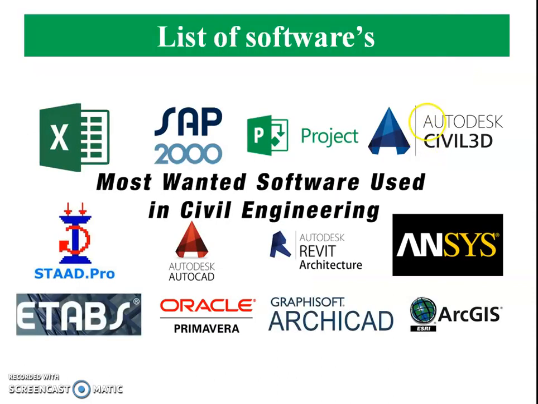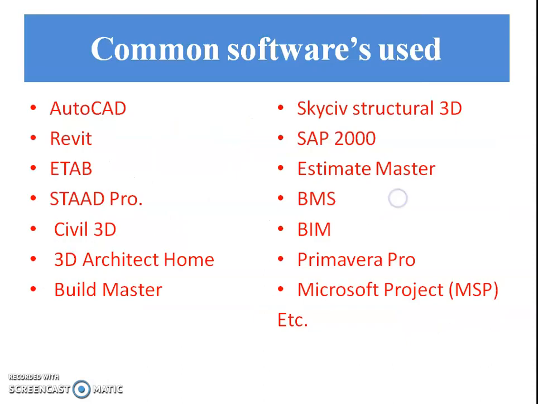These are the list of software used in civil engineering. Common software used. The first software is AutoCAD. With the help of AutoCAD, we can draw plan, section, elevation, and can convert 2D drawing into 3D. The second software is Revit.